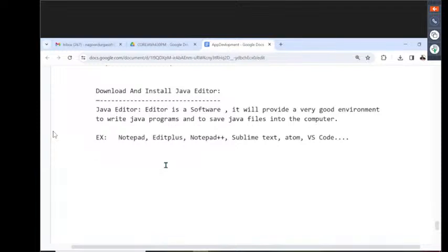Right, now the installation steps of Edit Plus. How are we going to install it? First of all, download Edit Plus from the URL. I'm going to show the URL to you, and through that URL you are going to download Edit Plus. But before starting this installation, I already have Edit Plus in my system. Let me uninstall it, and after that I want to freshly install Edit Plus.